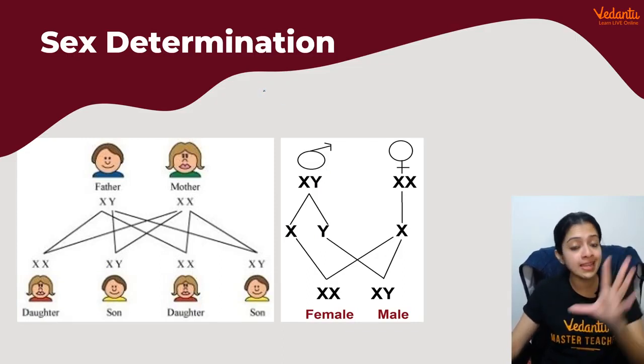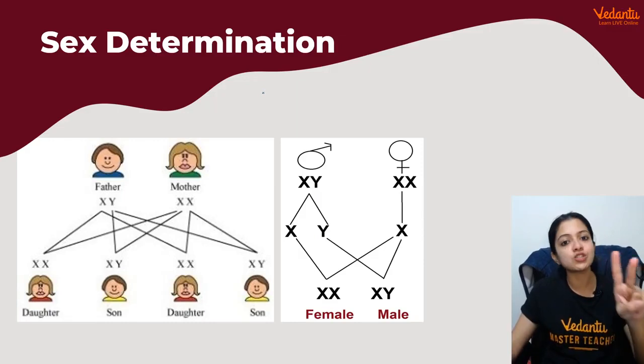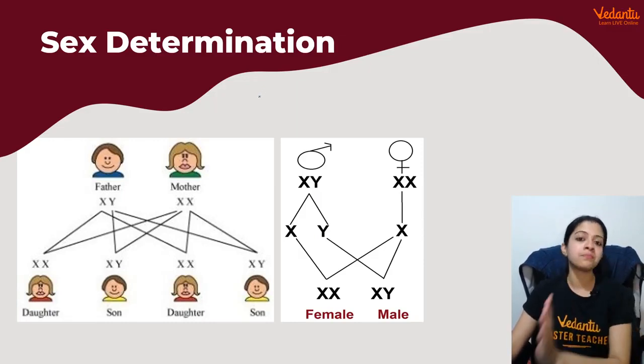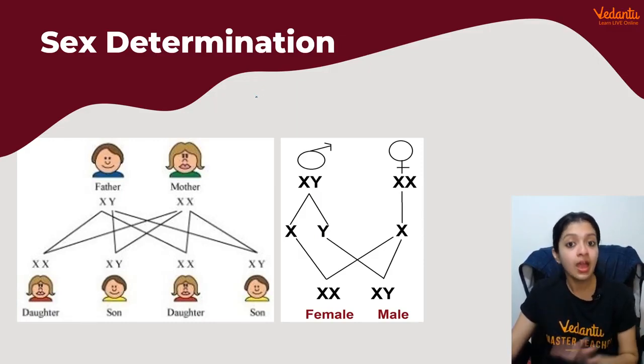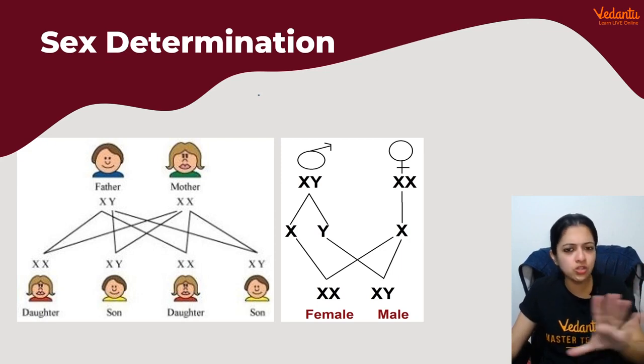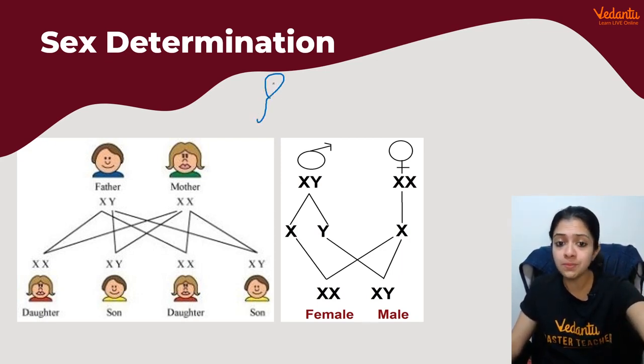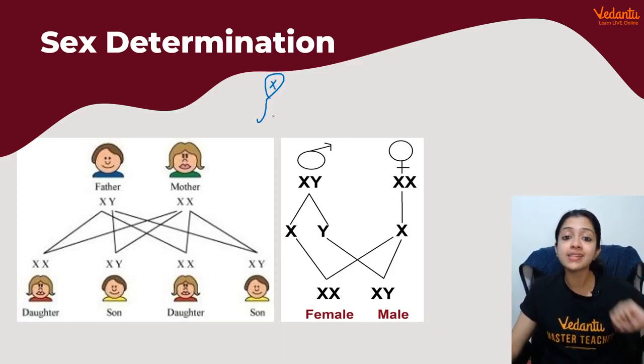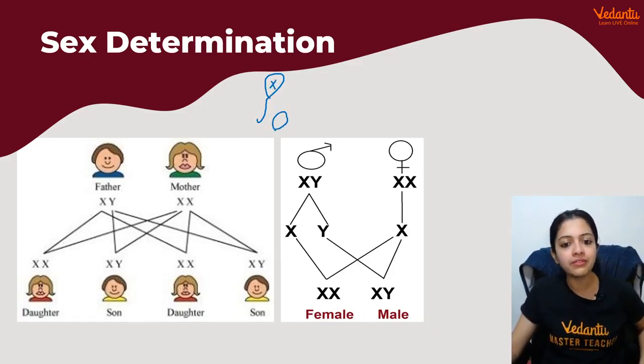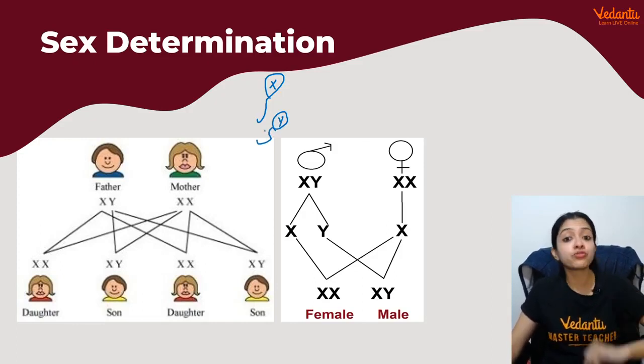Among the sperms that a male produces would be two types. Say, for example, 1 million sperms are produced at a time. Approximately 50% would carry the X chromosome. The remaining 50% would carry the Y chromosome. What about females?